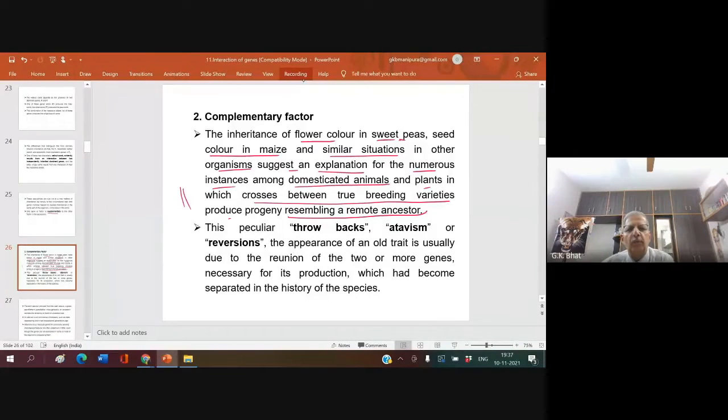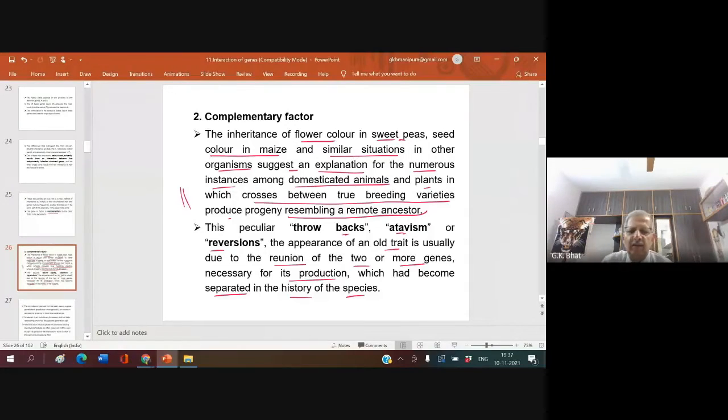Important. This peculiar throwback, or atavism or reversion, the appearance of an old trait, is usually due to the reunion of 2 or more genes necessary for its production, which had become separated in the history of the species.